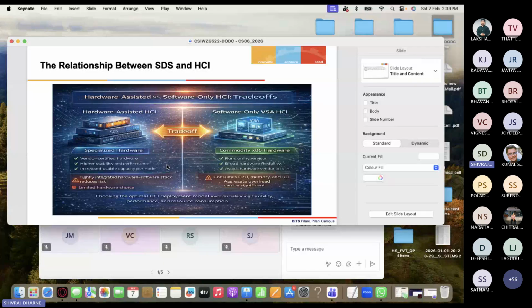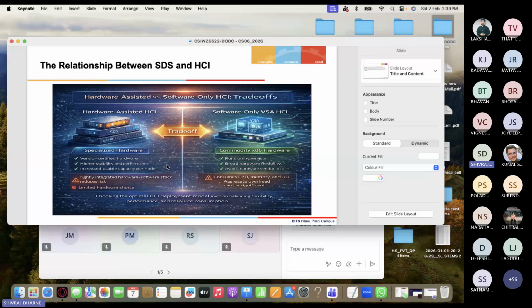So in the hardware assisted hyperconverged infrastructure, you will have specialized hardware like vendor certified hardware, higher stability and performance, and increased usable capacity per node. But in the software only HCI, you will have commodity hardware. That means it will run the hypervisor, the broad hardware flexibility will be there, and you don't have to worry about any certain hardware, right?